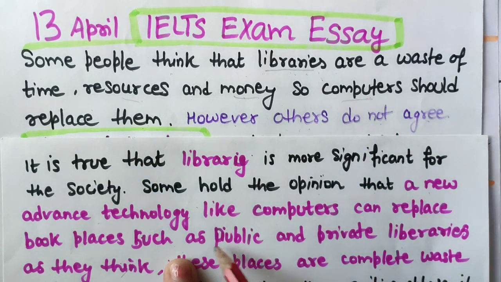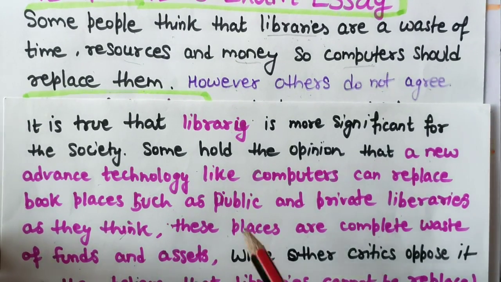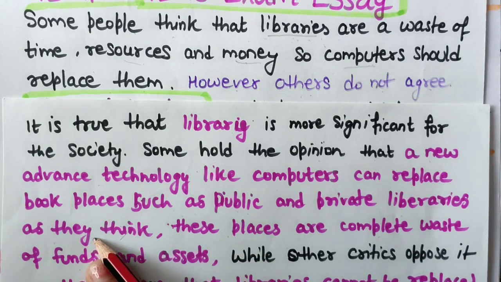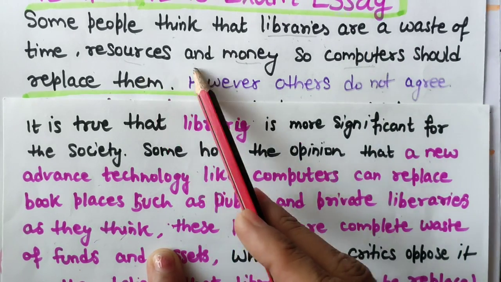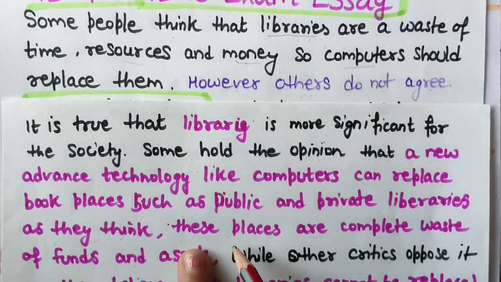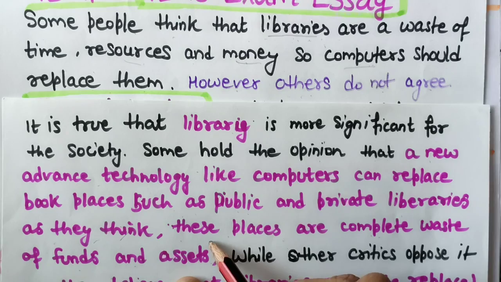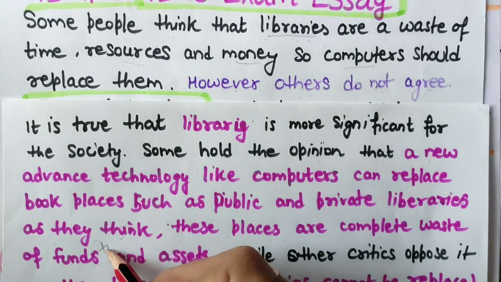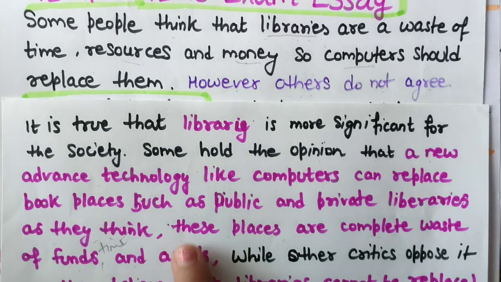I have written this, such as public and private libraries, as they think, because they think that libraries are a waste of time, resources and money. As they think, these places are a complete waste of funds and assets, including time also. You can write waste of funds, assets, time. So this is proofreading. I am rereading my essay, that's why I am finding my mistake.